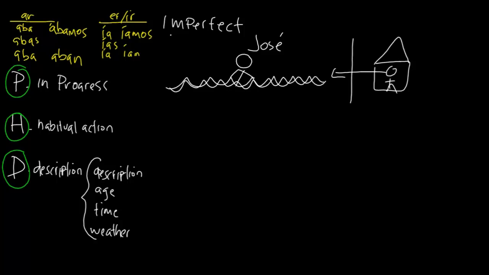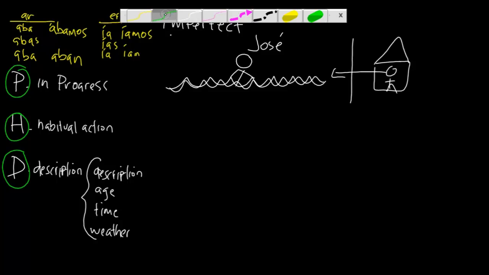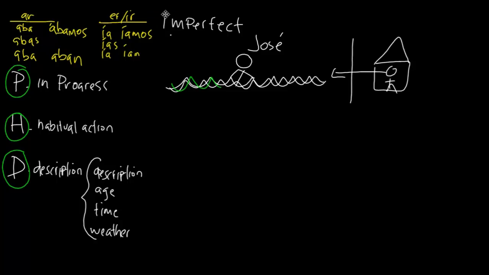But let's just say later on in that day I called Jose and I said, Jose, what were you doing yesterday at about 3 o'clock? He's going to say, I was swimming. So this event was taking place or was happening yesterday. That means in progress.